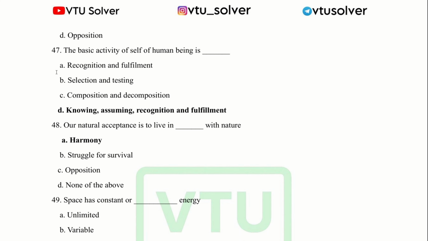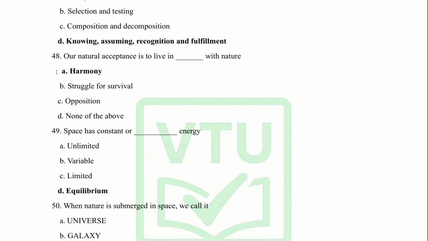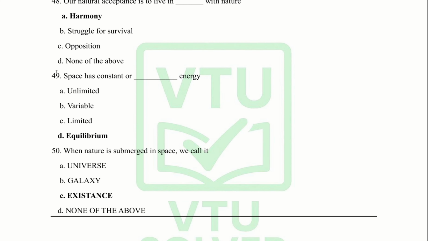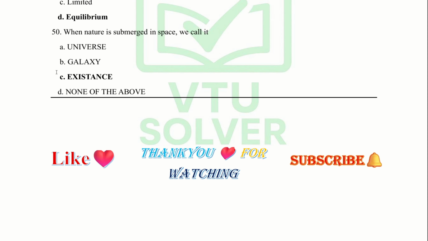47. The basic activity of the self of human beings is knowing, assuming, recognition and fulfillment. 48. Our natural expectation is to live in dash with nature. Harmony. 49. Space has a constant or dash energy. Equilibrium. 50. When nature is submerged in space, we call it existence.